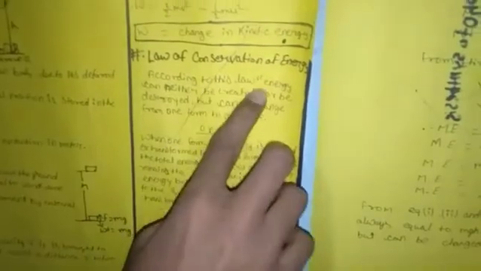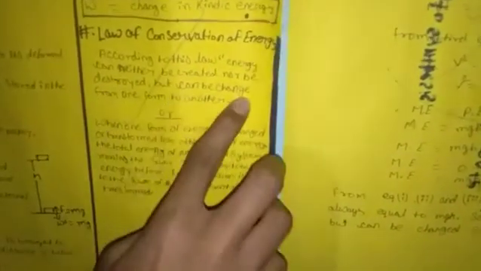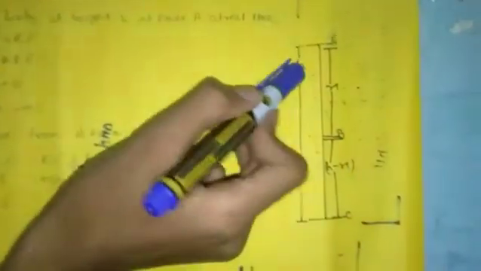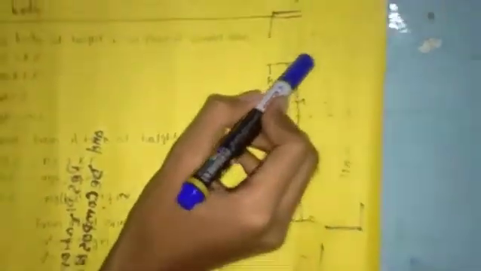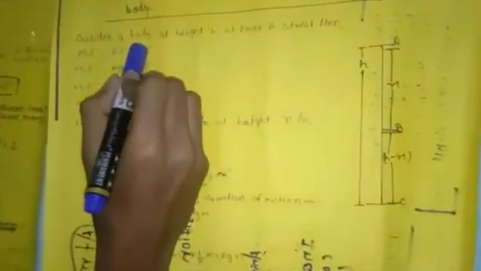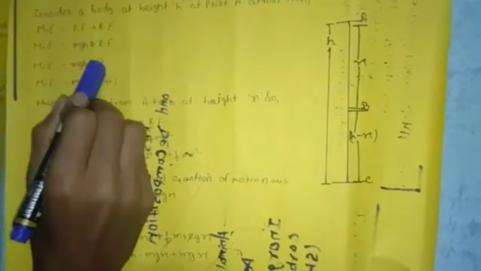Now comes the law of conservation of energy. According to this law, energy can neither be created nor destroyed, but can be changed from one form to another. At the start of this topic, we discussed it. Now, for a freely falling body, consider a body at height h at point A. Then mechanical energy is equal to potential energy plus kinetic energy. Here kinetic energy is 0, so mechanical energy is equal to mgh.